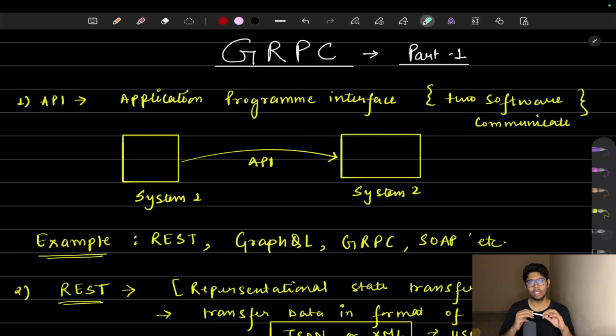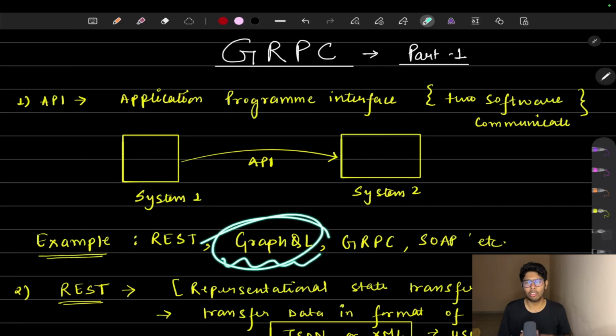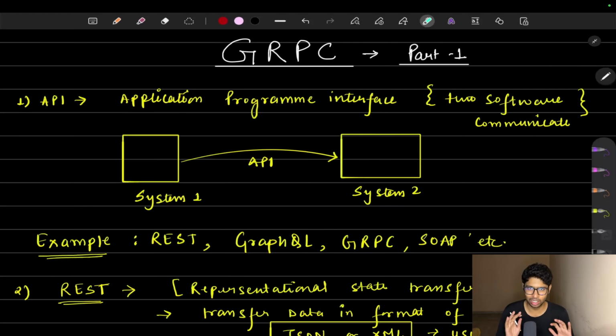Now there are different frameworks for making an API, or we can say types of API. The most famous one is REST, which is very widely and commonly used all across the world. After that, there is gRPC. gRPC was launched in 2015 and it's very new, and now companies are moving towards it. There is SOAP as well, which was used before REST. Companies have moved to REST and now they are moving to gRPC. SOAP was used before 2010, and now it's used by some banking companies, but not so much. Then comes GraphQL, which we are going to cover in some other playlist. We'll study this topic later on.